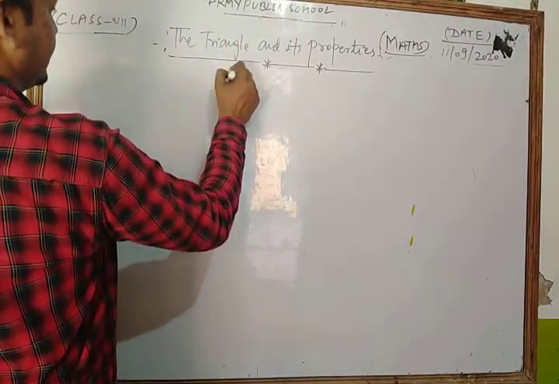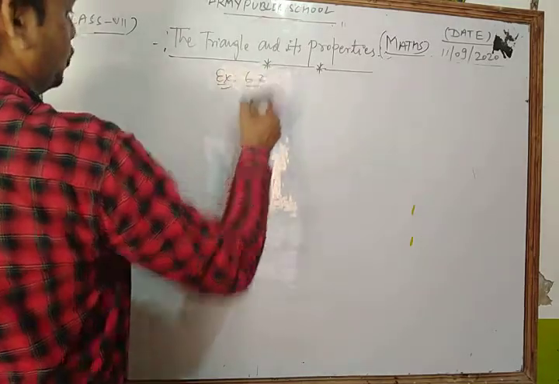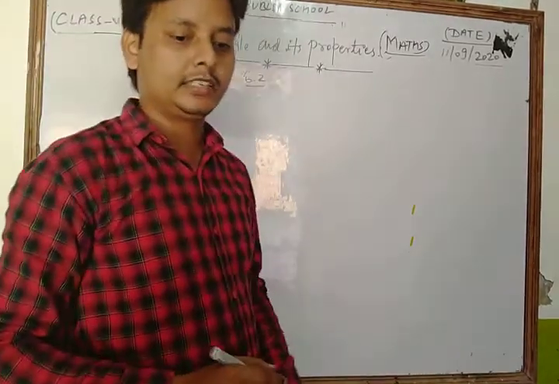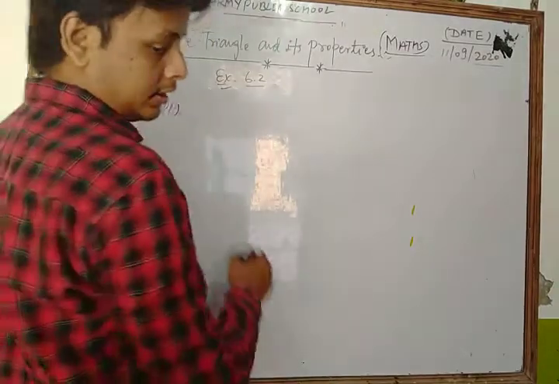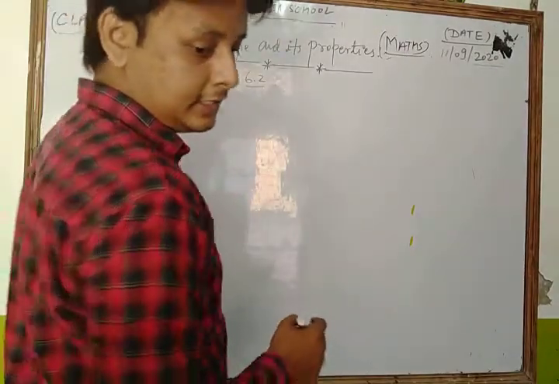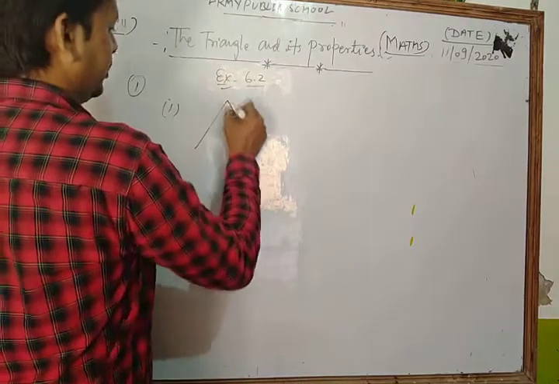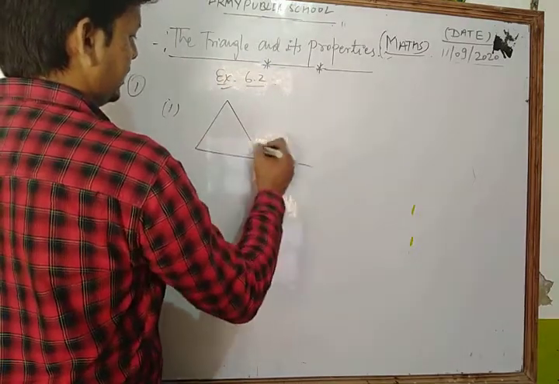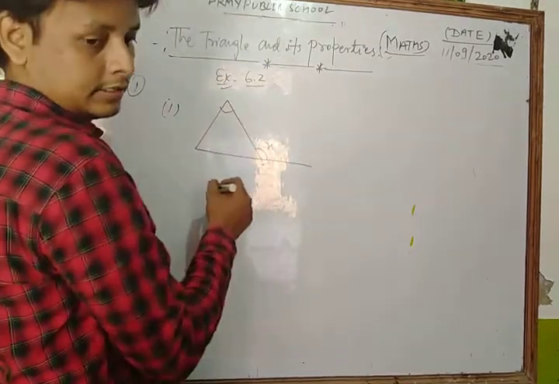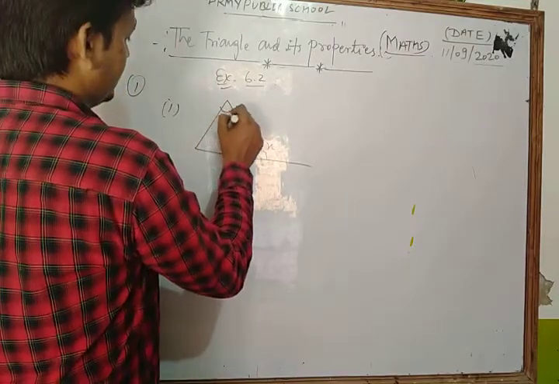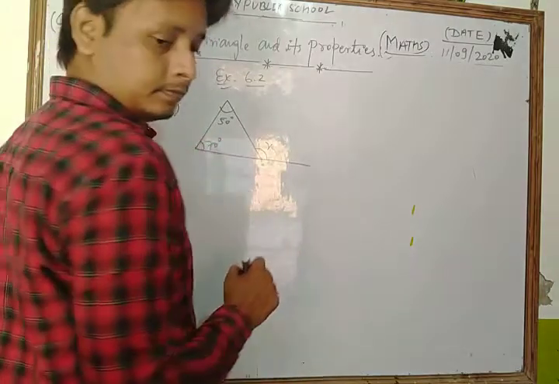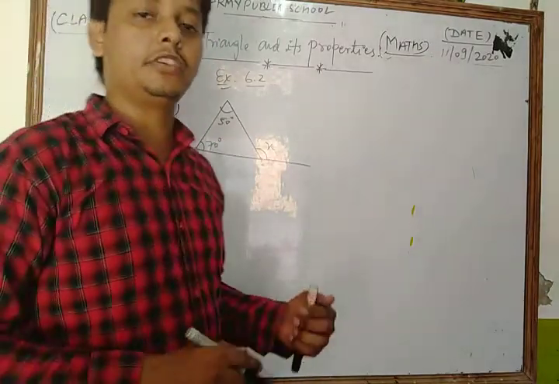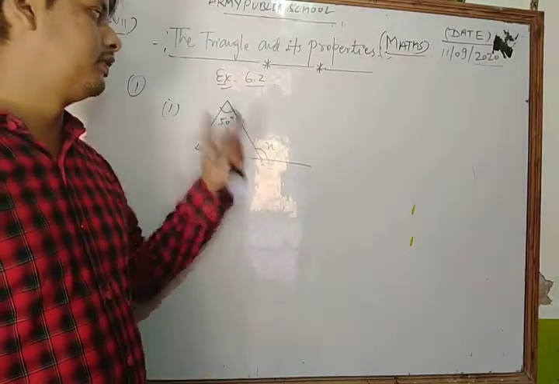Now we take exercise 6.2, and in that we take the first part of the first question, which is: find the value of x in each case. And here the figure is that this is x, this is 50 degree, this is 70 degree. Okay, dear student, in that figure we find the value of x in each figure.